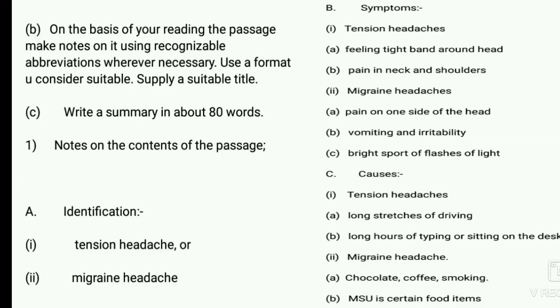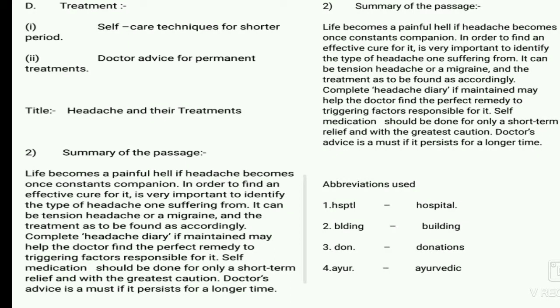After writing the heading, points and sub points, the fourth paragraph's heading is treatment, with its point. And at last the title of the passage is given: headache and their treatments.